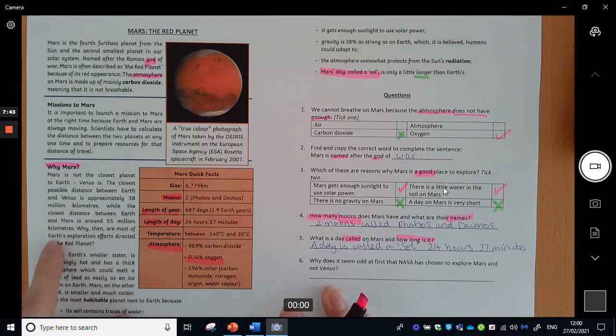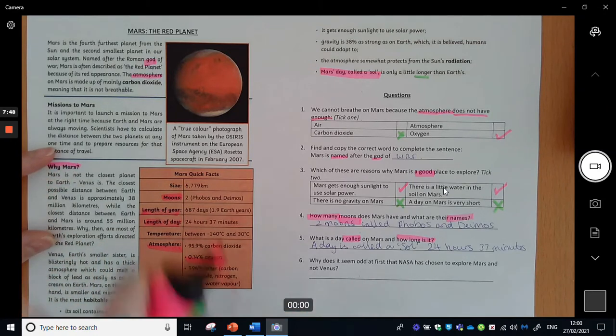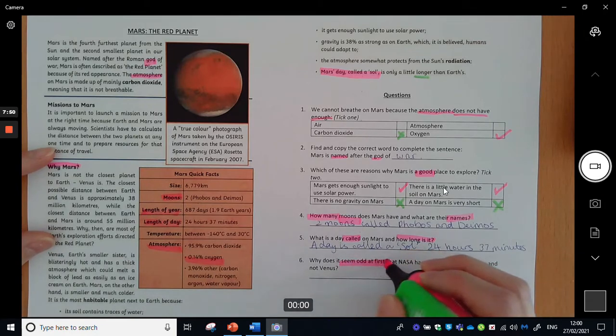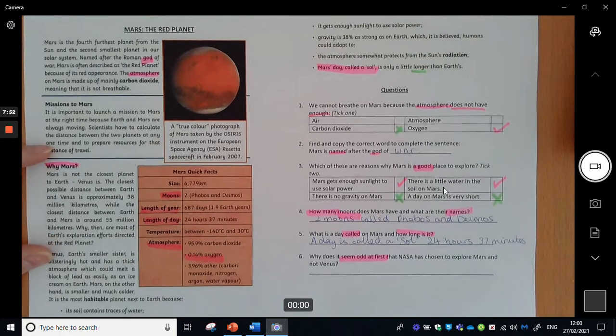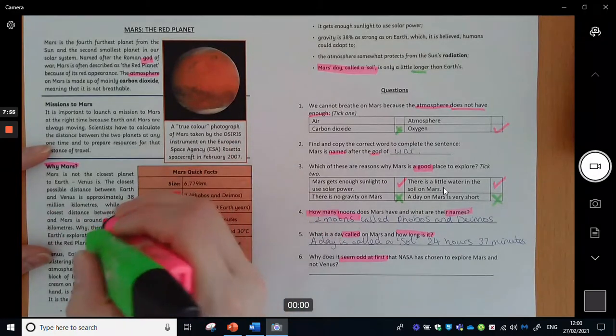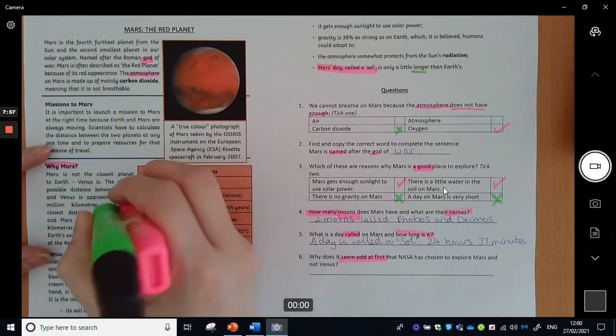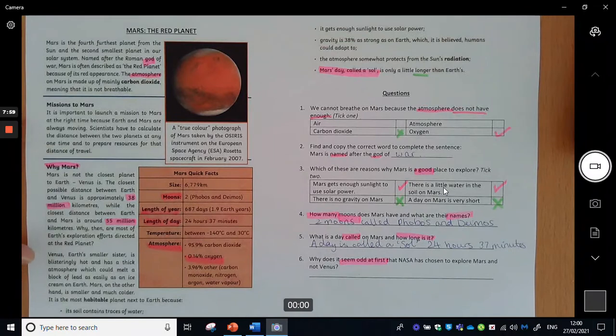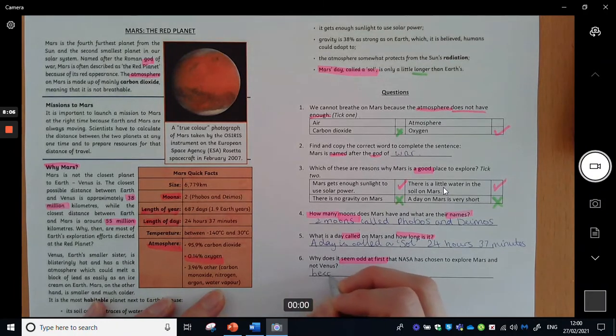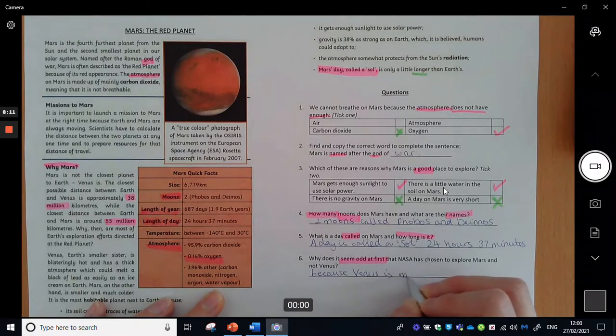Why then are most of Earth's exploration efforts directed at the red planet? Now, if I was just to read that, why does it seem odd at first? Well, it seems a little bit silly to go all the way to Mars, which is 55 million kilometres, when Venus is only 38 million kilometres. So my answer is going to be because Venus is much closer to Earth.